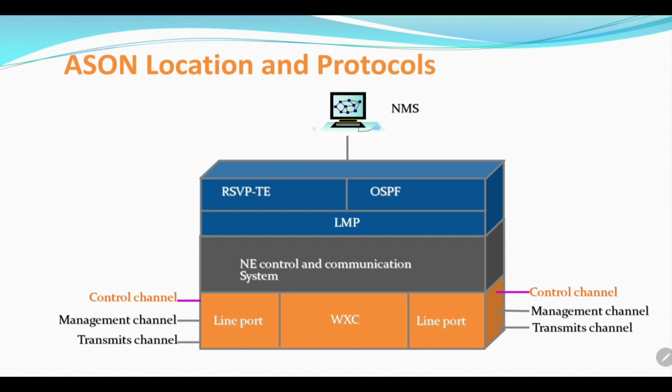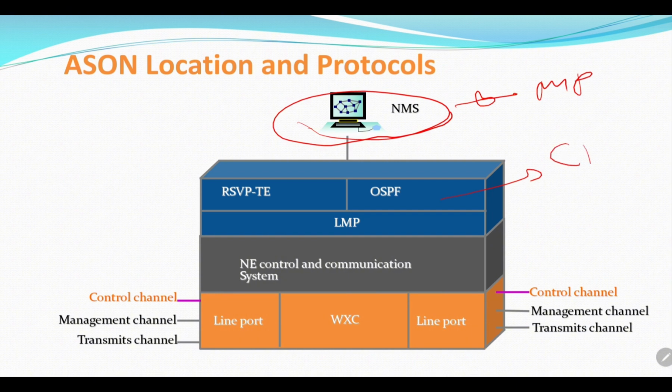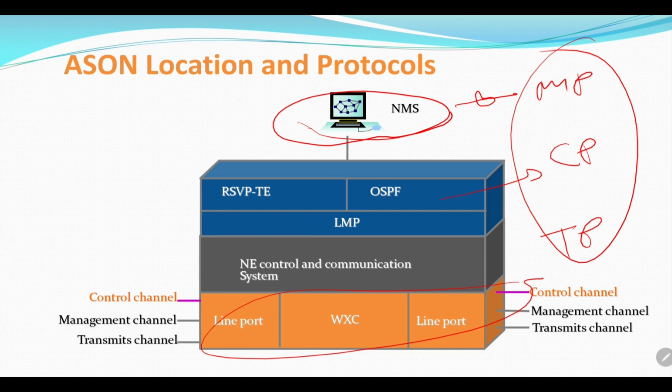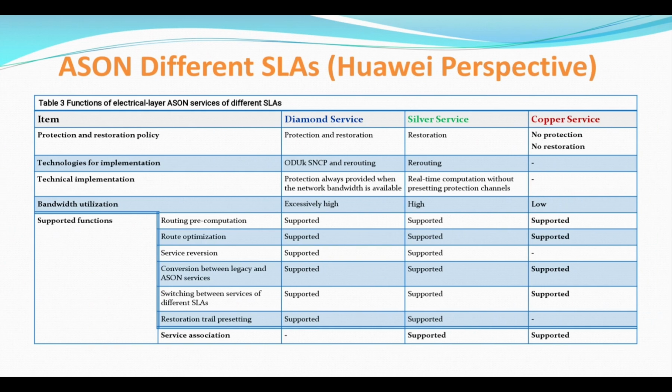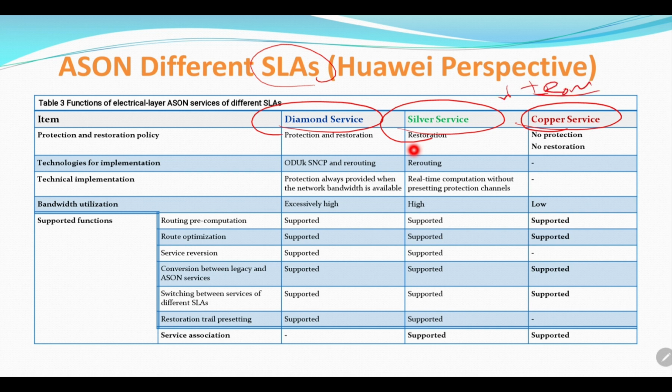Finally, we will have a complete ASON domain, the management plane, control plane, and transport plane, all of them constructing the ASON function over the transport network. The beauty of ASON is that it provides different SLA types according to the requirement of the customer. For example, we can provide diamond service, silver service, copper service, and also iron service or gold.